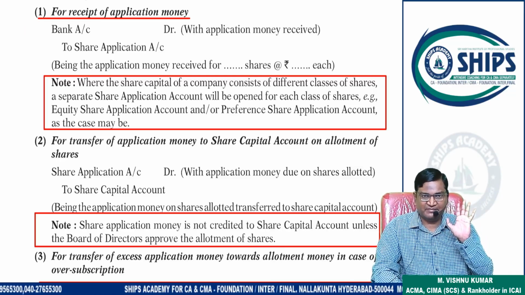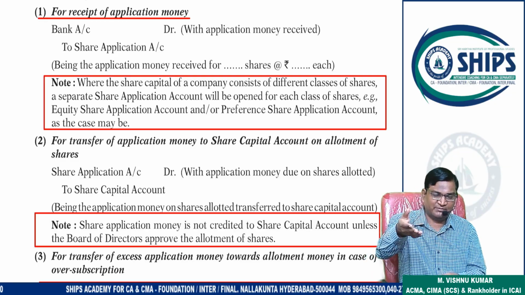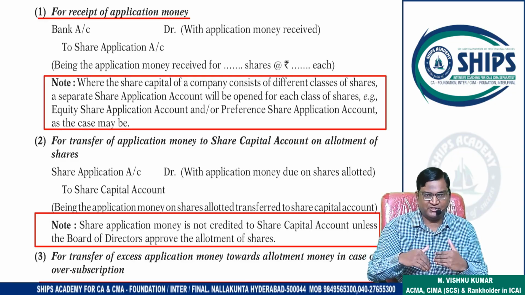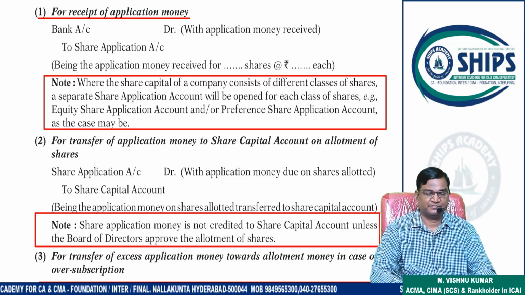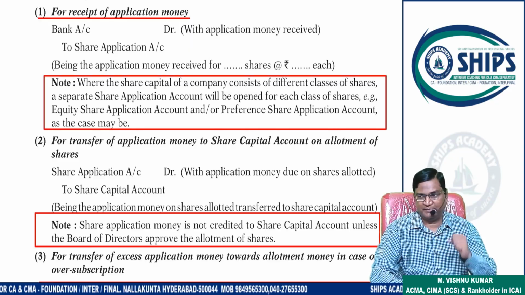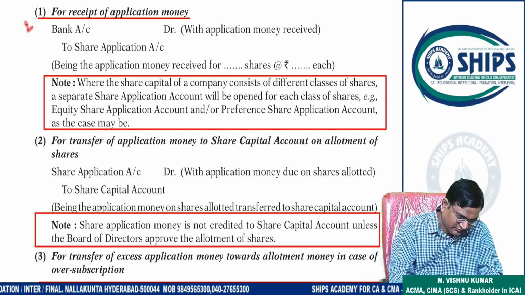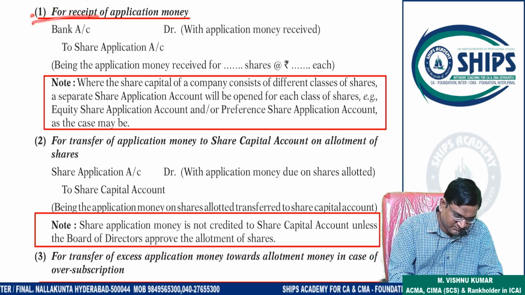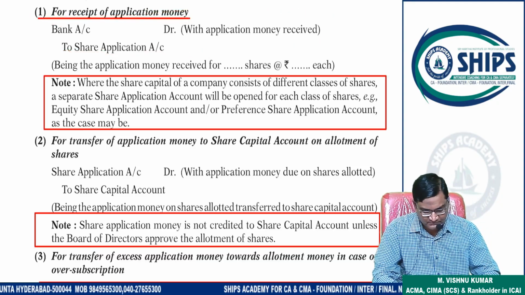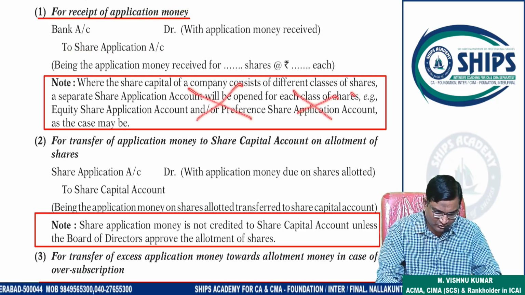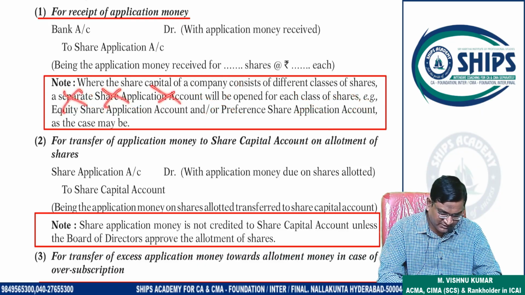First, always remember, procedure will start from what? We have to send application money to company. So company receives the application, then procedure starts. Right? So bank account debit to share application. Write this. Transaction, journal entry. No need to write this box, the information contained in the box.